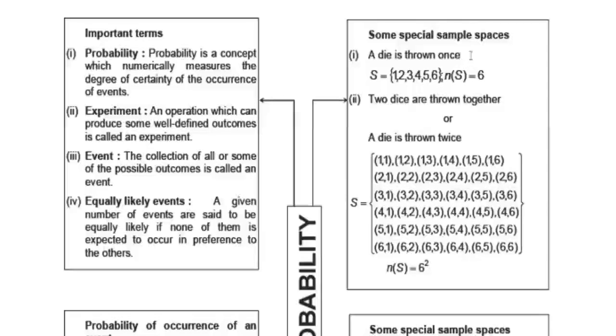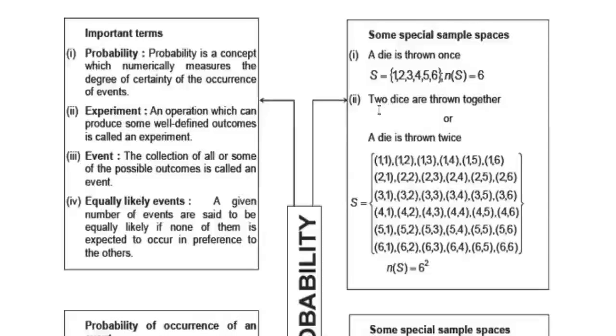If a die is thrown once, there are 6 possibilities. The numbers on each face of the die are 1, 2, 3, 4, 5 and 6. So these are the possible outcomes. So n(S), that means the number of possible outcomes, is equal to 6.